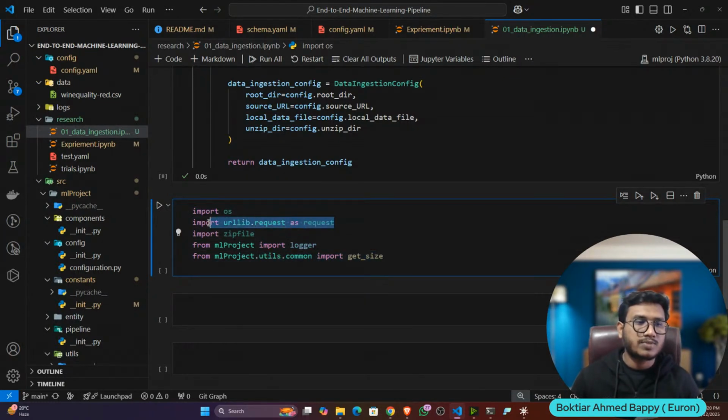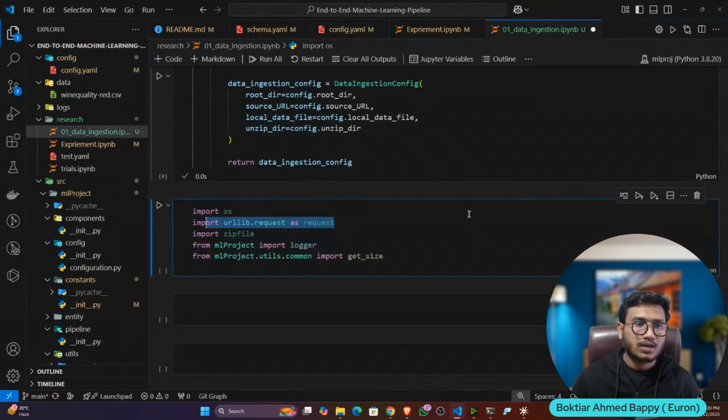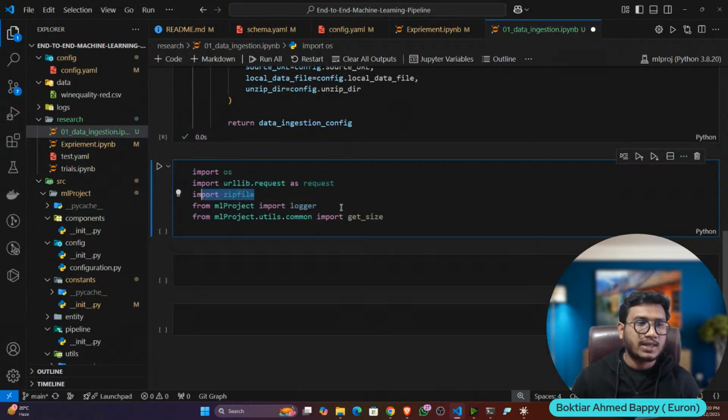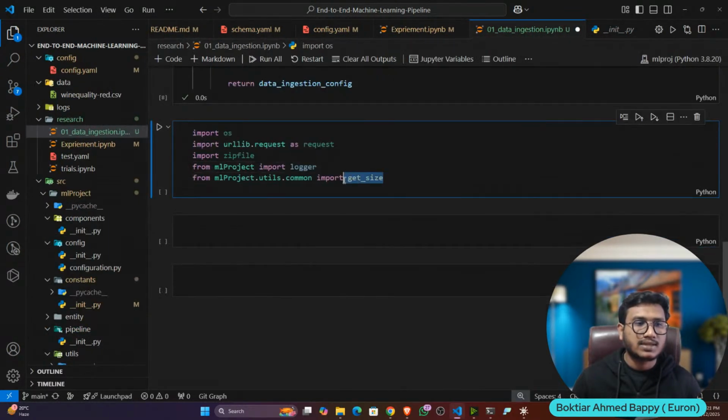With the help of the URL request package, I will download the data from this URL in Python. With the help of zip file, I'll unzip the zip file. And logger, I think you know, we have already written the custom logger, so it will log the information. And get size means I also want to check the size of the file. That's why I'm writing get size.